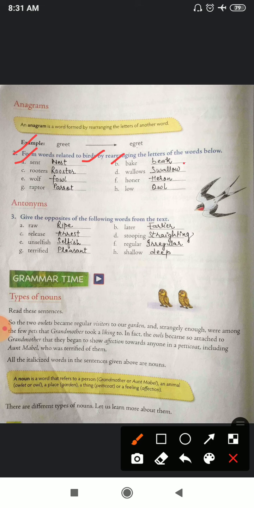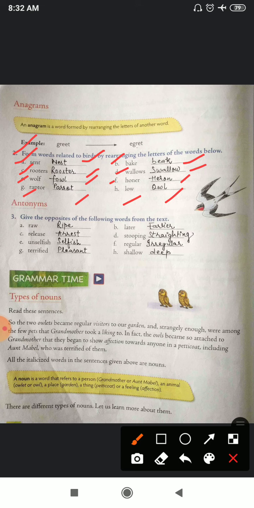B, bake, beak. All of you know, right, what beak is called? Bird's beak, right? Number C, rooters. So it will be roaster. Roaster is a kind of bird. Now willows, swallow. Now wolf, fowl. Honor, heron. Raptor, parrot. Low, owl.